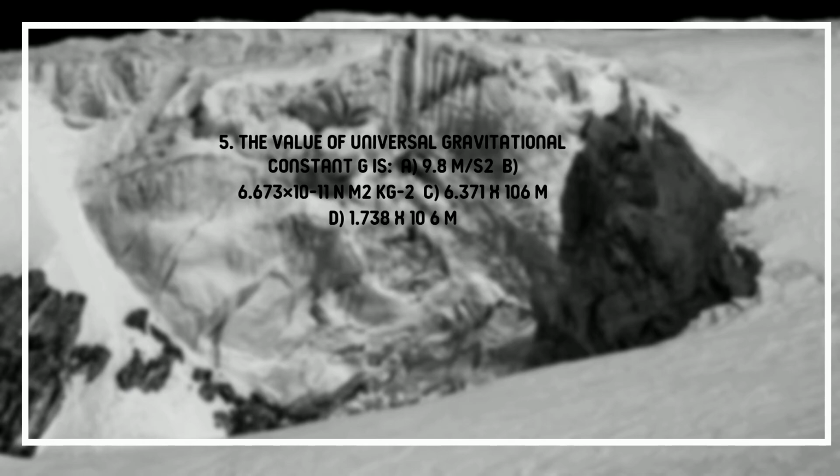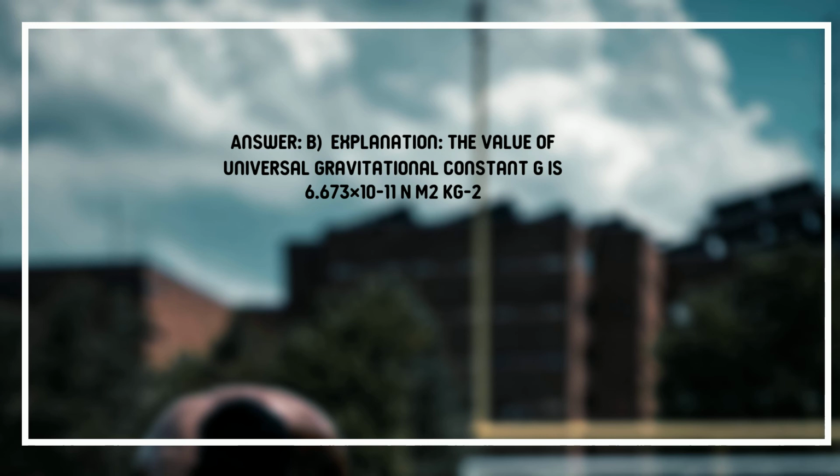5. The value of universal gravitational constant G is A. 9.8 meters/s², B. 6.673 times 10 to the power minus 11 Nm²/kg², C. 6.371 by 10^6 meters, D. 1.738 by 10^6 meters. Answer: B. Explanation: the value of universal gravitational constant G is 6.673 times 10 to the power minus 11 Nm²/kg².